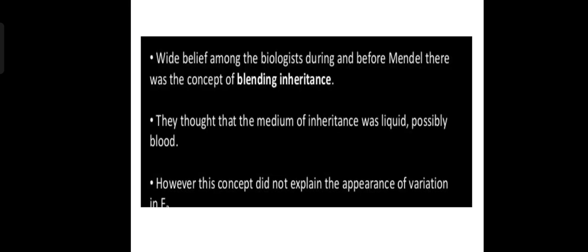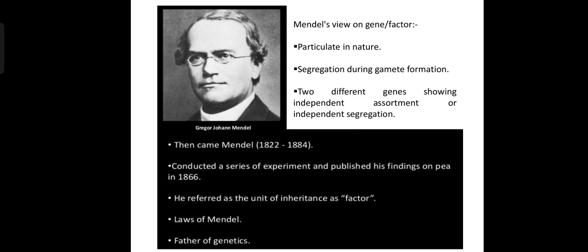A widely held belief among biologists during and before Mendel was the concept of blending inheritance. They thought that the medium of inheritance was liquid, possibly blood. However, this concept did not explain the variation seen in F2. Now, this is Mendel's view of the gene, or factor, as he said. They are particulate in nature, show segregation during gamete formation, and two different genes show independent assortment or independent segregation.